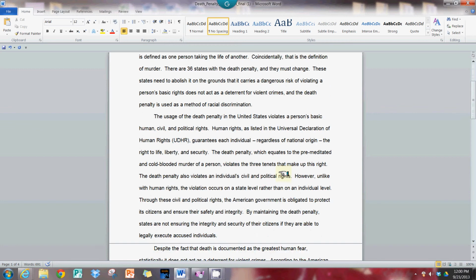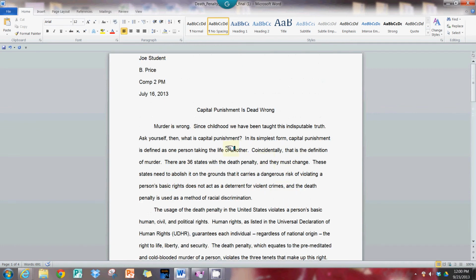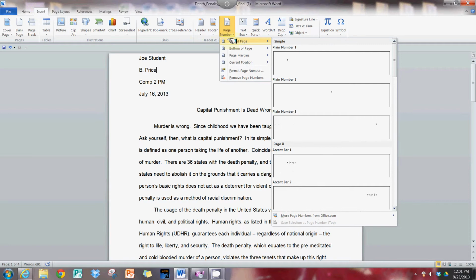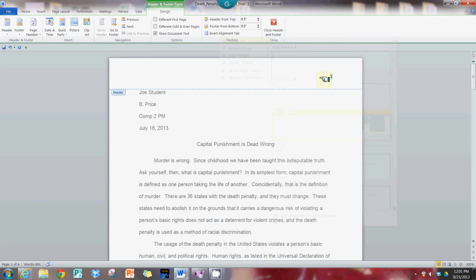The other thing that we need to work on with this document is that there are no page numbers going on. How we insert a page number in APA is the Insert tab up in Word here. Insert, page number, go to the options that are at the top of the page, and it's usually number 3. It's the plain number. What I do then, since it's APA, is that we put the title of the essay.